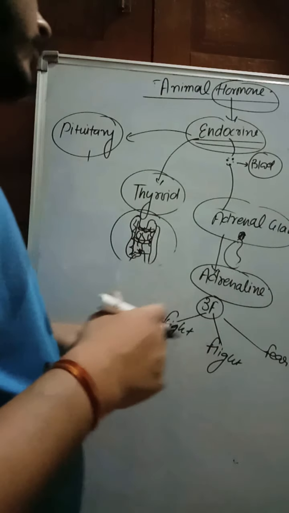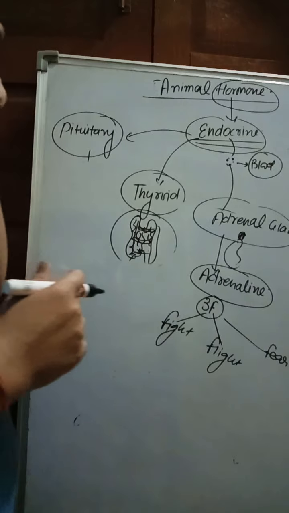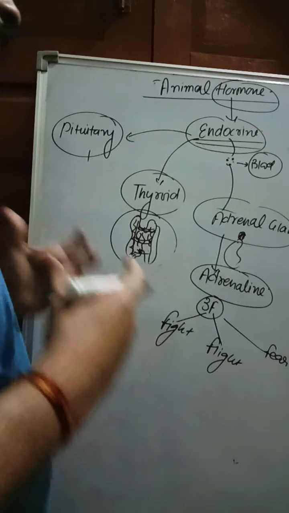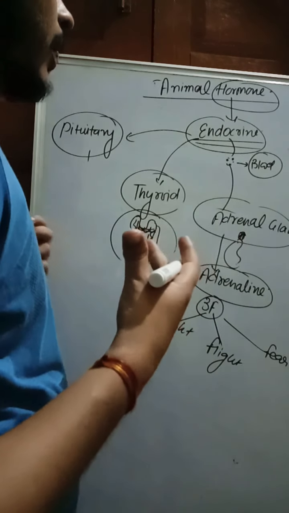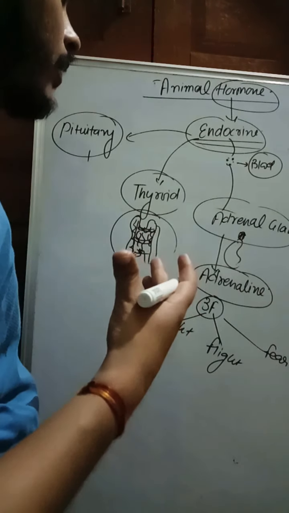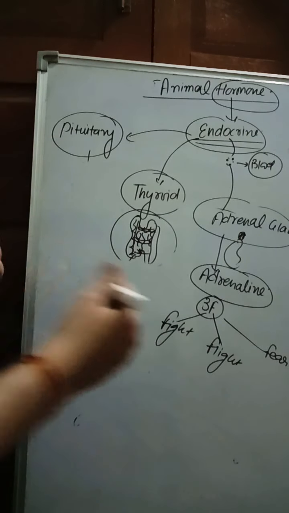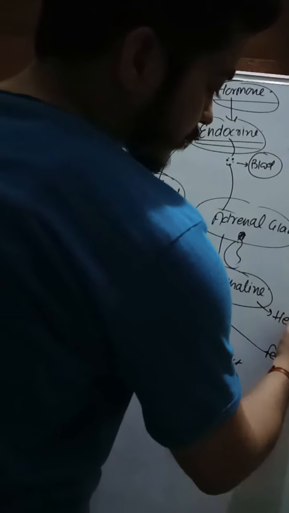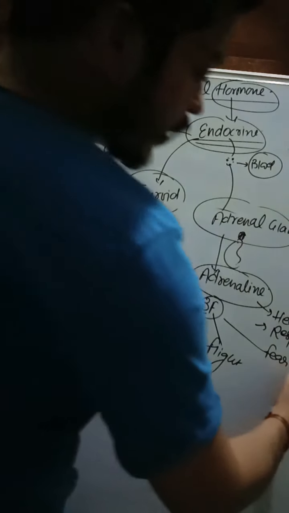So what happens when adrenaline reaches the target organ, like the heart? During vigorous exercise or running, the adrenaline secretion in the blood increases, which causes an increase in the heartbeat. It also increases the respiratory rate, breathing, and also increases blood pressure.